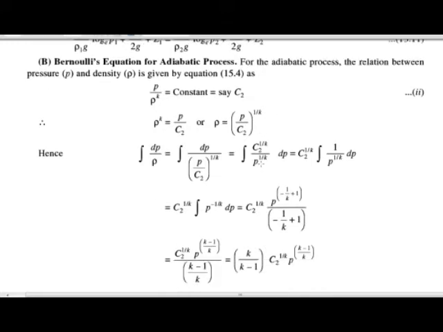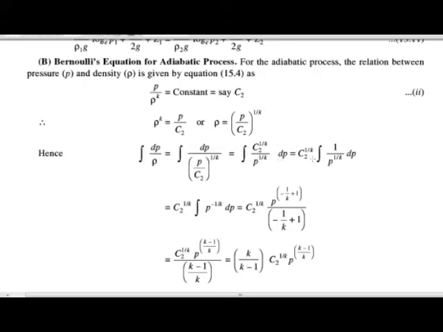Now we have to calculate the integration of dp upon rho. As we have calculated the value of rho, we put it into this integration. We get integration of dp upon (p upon c2) raised to 1 by k. This can also be written as c2 raised to 1 by k upon p raised to 1 by k into dp.